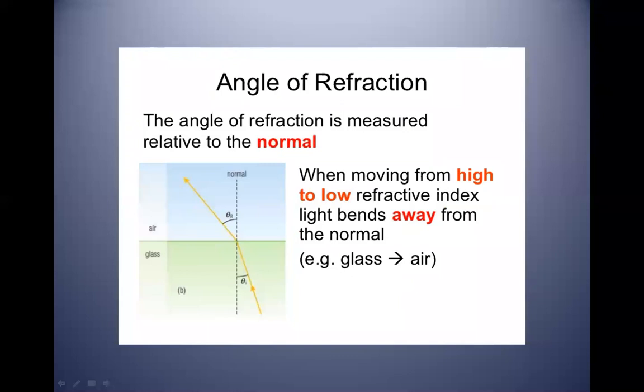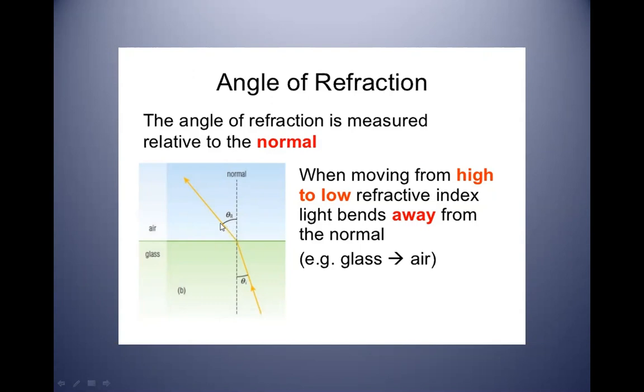So when a ray of light moves from high refractive index to a low refractive index, light bends away from the normal. In this case, the light is entering from the glass to air. In the glass, it's making an angle of incidence with the normal. How will you determine its incident ray in glass? See this arrow, it is moving in an upward direction, so this is incident. And here the light is bending and the medium is changing. It is entering the air.